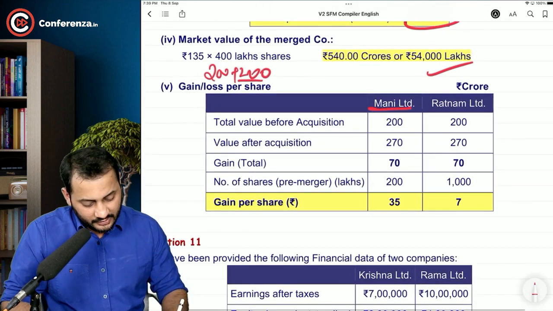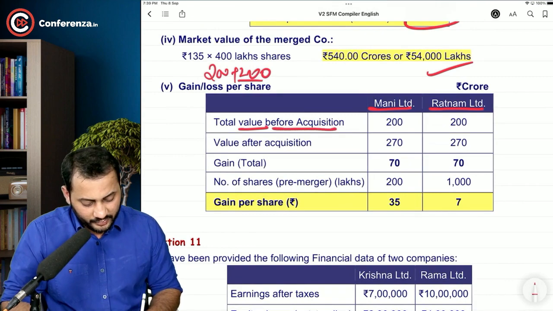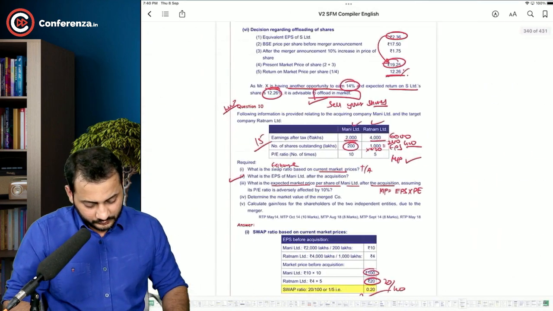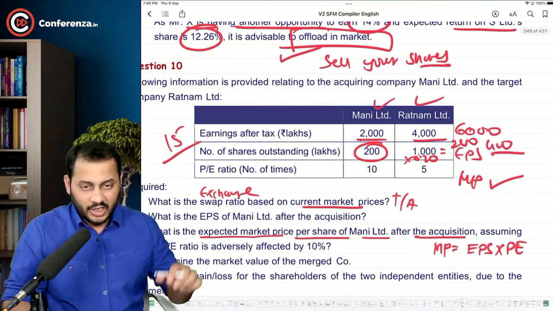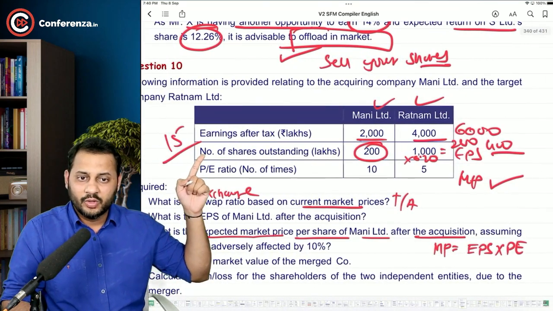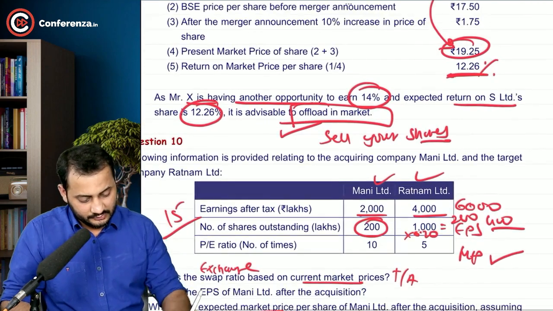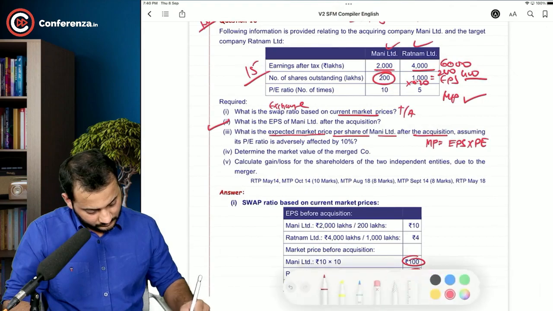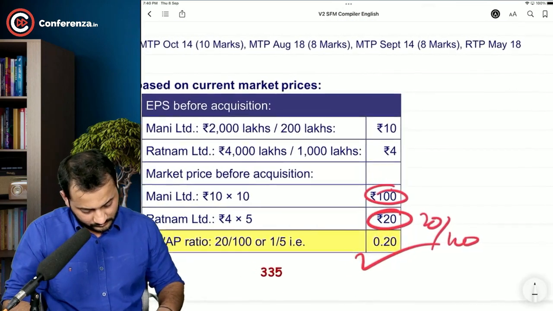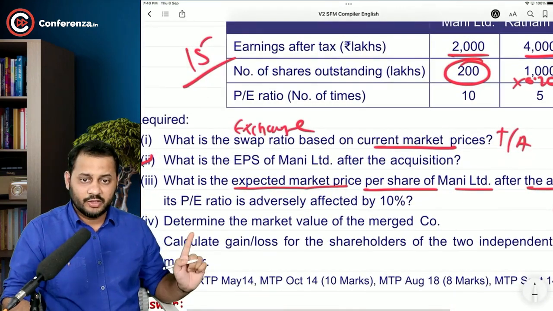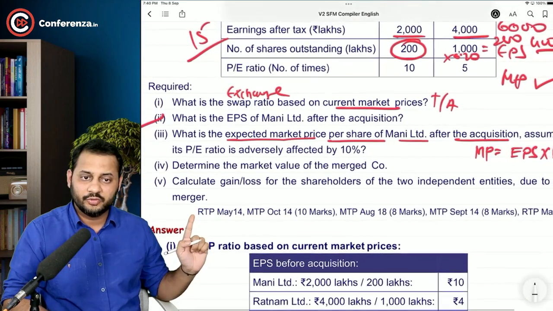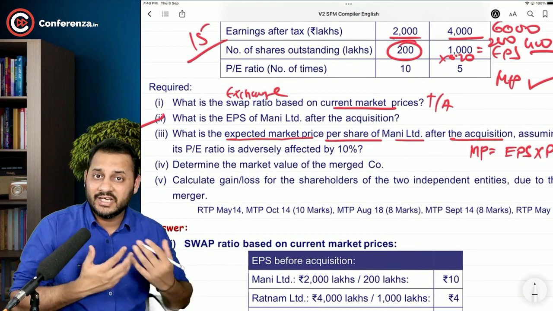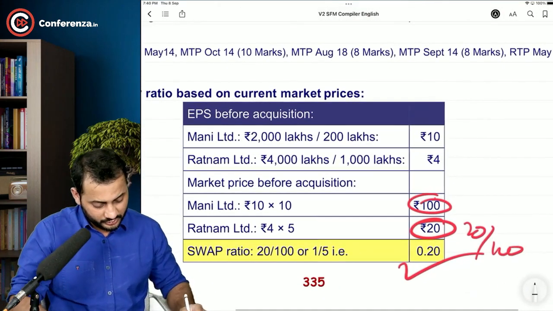Sir, Money Limited, Ratnam Limited, total value before acquisition. I will show you. How many shares are they holding? 200 and 1000, right? What is the question first? Calculate the gain or loss to the shareholders of the two independent entities due to merger. How much have both the shareholders gained or lost?